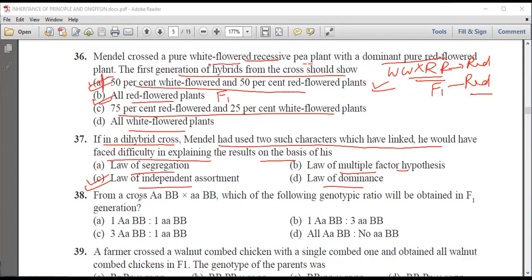Now, next question is, from a cross of capital A, small a, bb, which of the following genotype ratios will be obtained in F1 generation? When we solve this cross, we will get this genotypic ratio in the F1 generation.